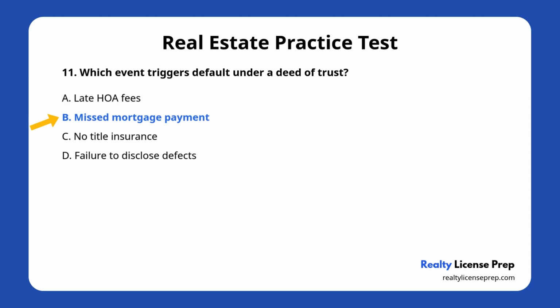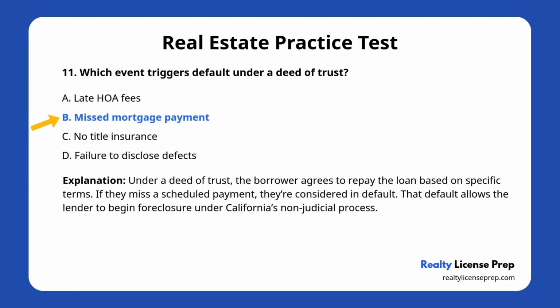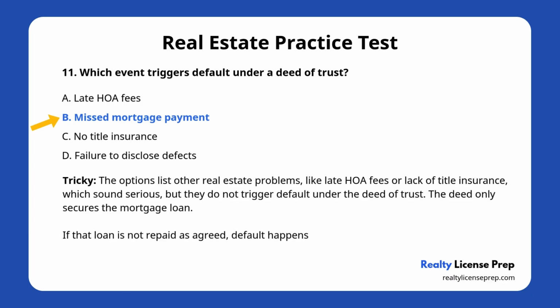Let's explain this. Under a deed of trust, the borrower agrees to repay the loan based on specific terms. If they miss a scheduled payment, they're considered in default. The default allows the lender to begin foreclosure under California's non-judicial process. Now here's where the question becomes tricky. It lists other real estate problems, like late HOA fees or lack of title insurance, which sound serious, but they do not trigger default under the deed of trust.